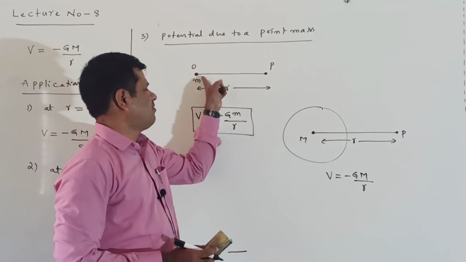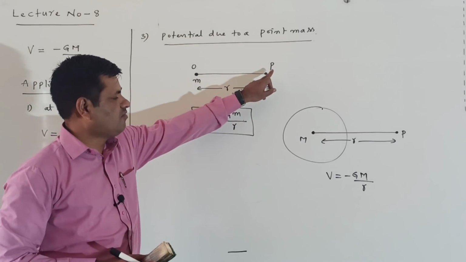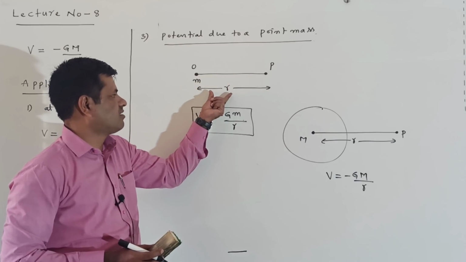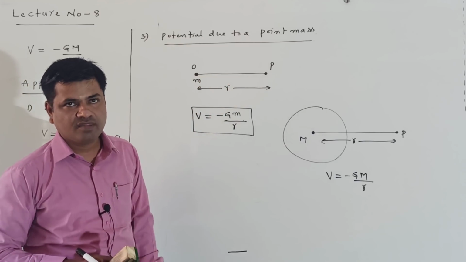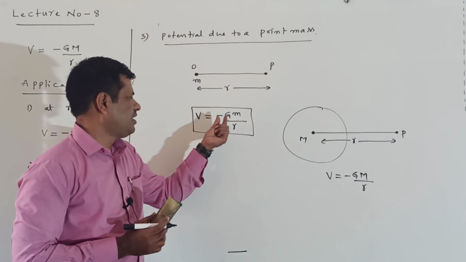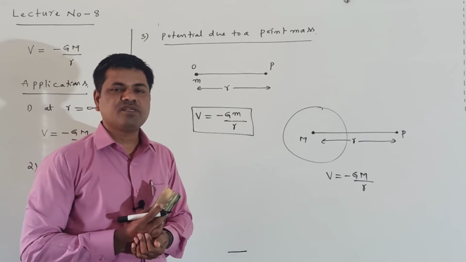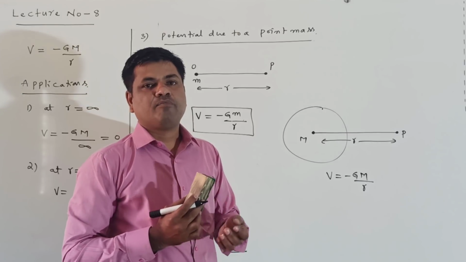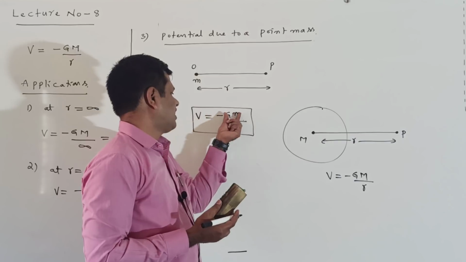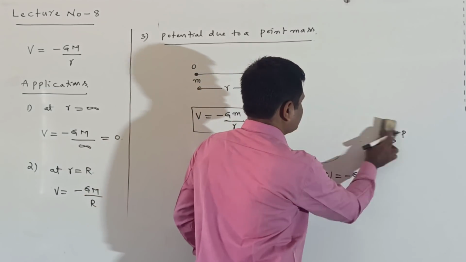Similar to this, when we consider a point mass having mass small m, I want to find the potential at point P, whose distance from the point mass is small r. Here the potential can be written as V equal to minus Gm by r. In the place of capital M, a small m comes, because it is a point mass having mass small m. So that is the reason V equals minus Gm by r. This is called the potential due to a point mass.